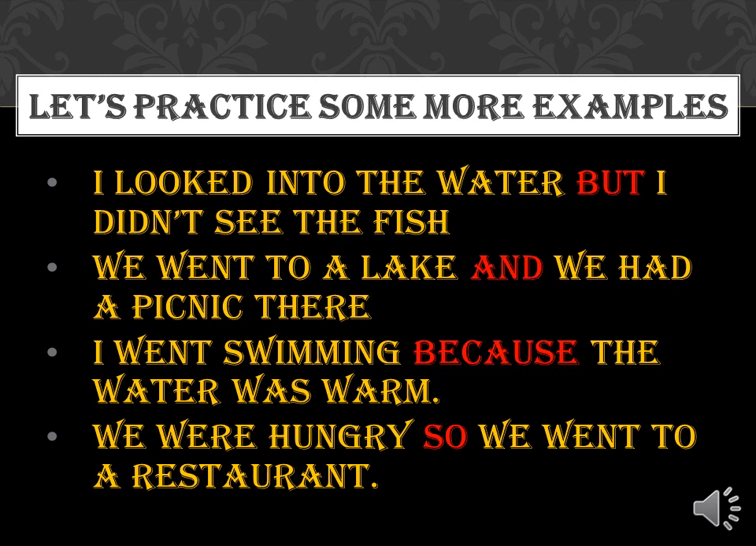In the first sentence, but shows contrast, as we have fish in the water, but when I looked into the water, I didn't see a fish over there. So this but here is showing a contrast. Similarly, in the next sentence, and is used as a connector. We went to a lake. In addition, we had a picnic over there.